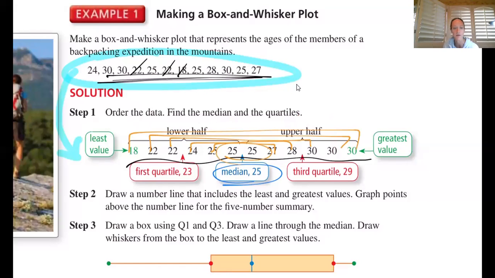Oh, that's okay. Remember, if it's ever 2 numbers, we take the average of the 2. Now this one's easy because they're both 25. So the average of 25, if we needed to find the median, would be just that 25. If we needed to solve it, 25 plus 25 divided by 2. But as you guys know, 50 divided by 2 is just 25. But most of you could have guessed the median's 25. I mean, they're both 25.